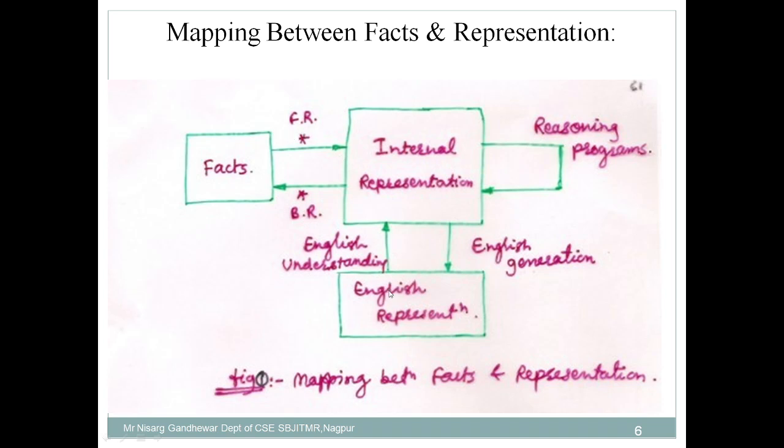First of all, the English representation is there, and we cannot store it directly in the system. For that purpose, you need to convert it into an intermediate form, and then store the fact in the machine in the form of knowledge. Then, in order to use the knowledge to solve a particular problem, how is it used? In that case, forward reasoning comes into action. The facts are again converted to internal representation and provided to the user, and can be used to solve a particular problem. So mapping between facts and the statement is important.